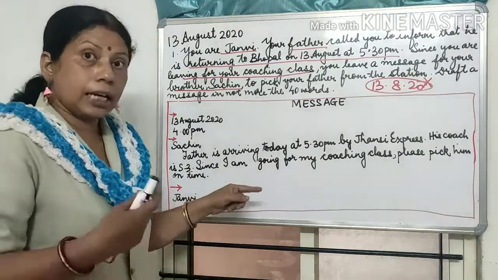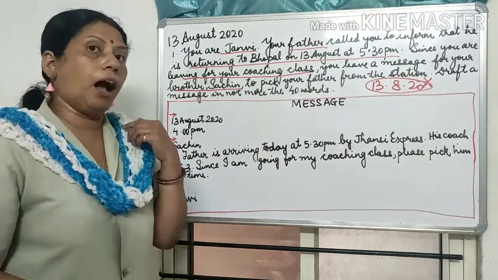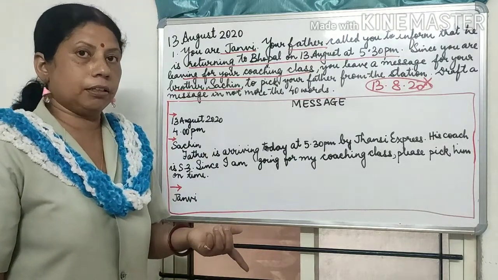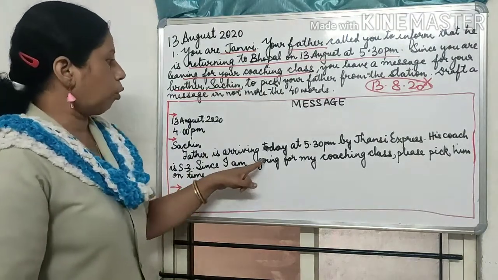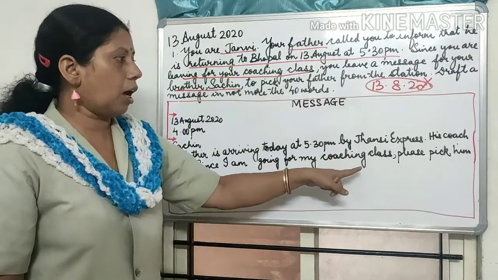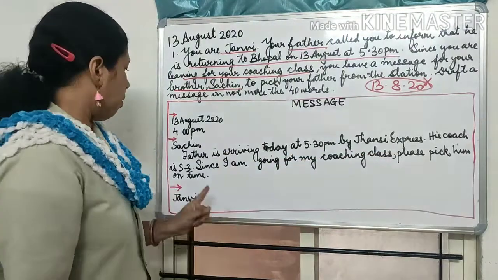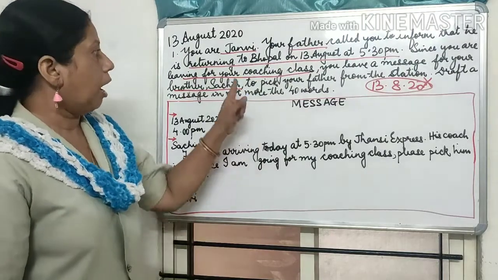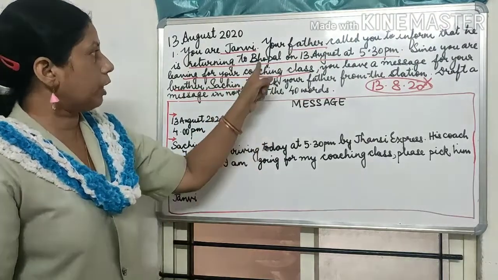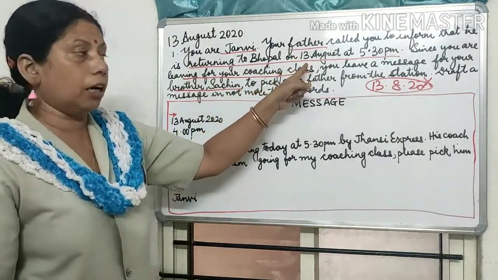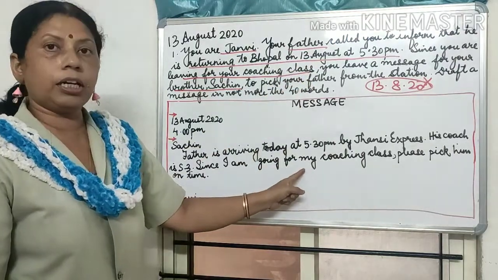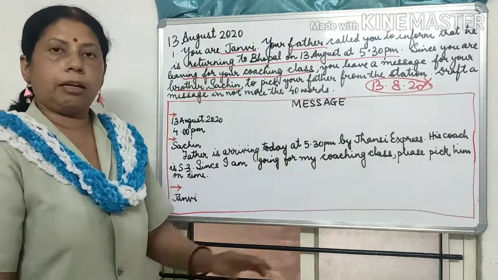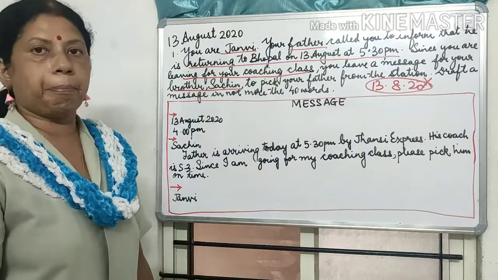Now the reason I am giving to my brother, that why I am not going to pick father. Okay. Since I am going for my coaching class, please pick him on time. Finished. My message is done. I have given all the important information which I had underlined. I have put it in my message. So that means my message is complete now.